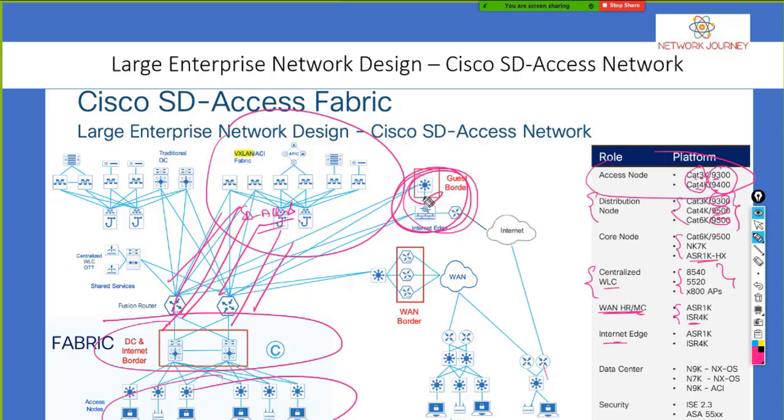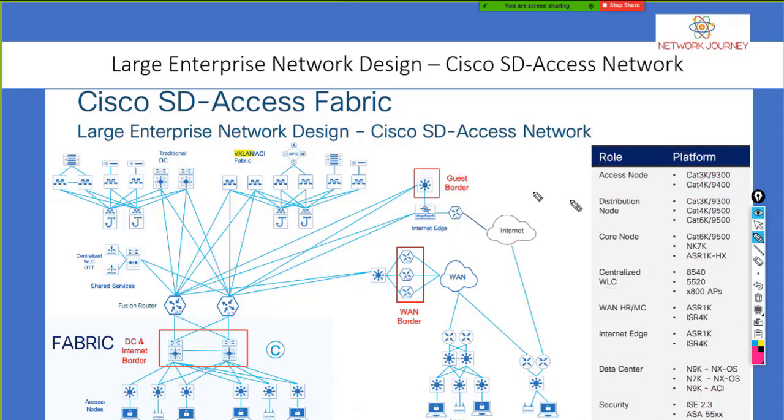So for that you can connect to the internet edges so that it goes directly to the internet. Let's say you have a data center where you have 9K, 7K, the ACIs. And for security, we are making use of Cisco ISE, we are making use of ASA server and a Windows AD server. So they are all kept over here. For example, the firewalls are kept here, the Windows server can be placed somewhere here.